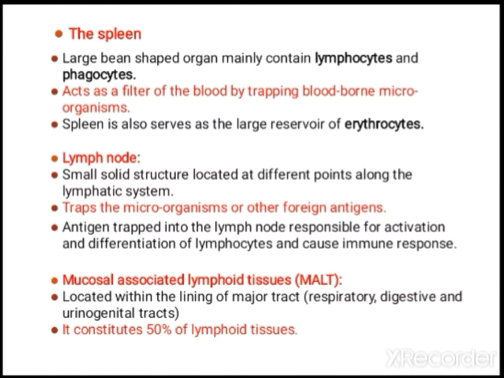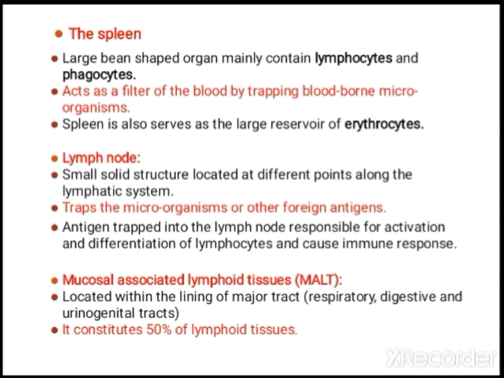Spleen is a large bean-shaped organ. Mainly it contains lymphocytes and phagocytes. They act as a filter of the blood by trapping blood-borne microorganisms. It also contains a large number of erythrocytes, so it serves as a large reservoir of erythrocytes.